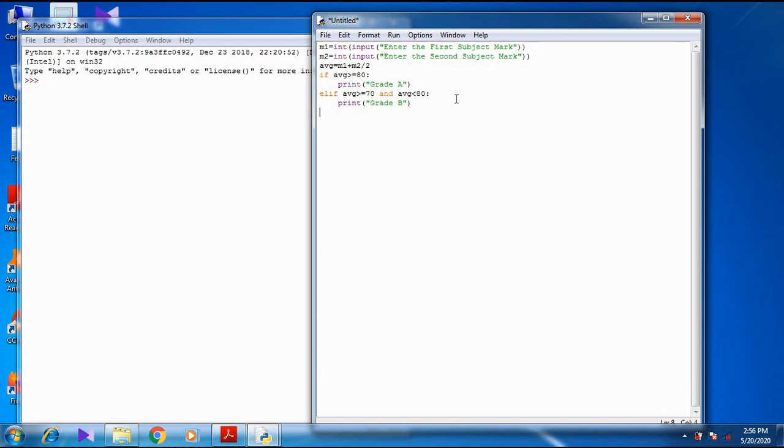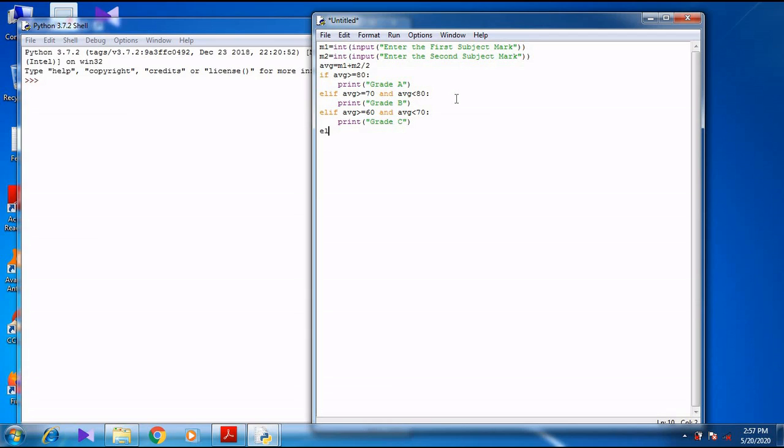Next elif average greater than or equal to now 60 and average less than 70. So what is the next one? I want to give colon. So print grade C.